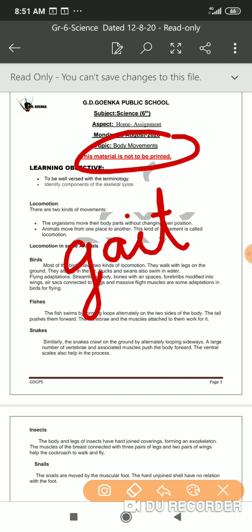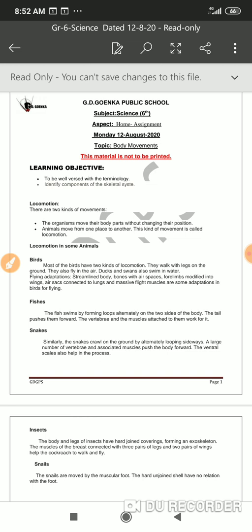So gait is a kind of pattern that is carried out by an organism to make its movements, right? Any type of movement that is made by any particular organism is its gait. Other than that, you should remember different animals move in different ways and have special organs to help them perform these movements efficiently.